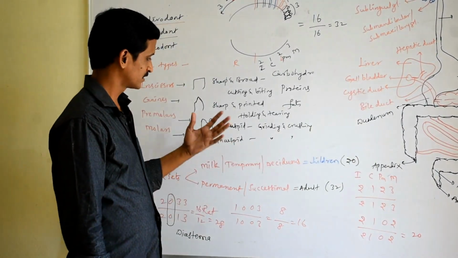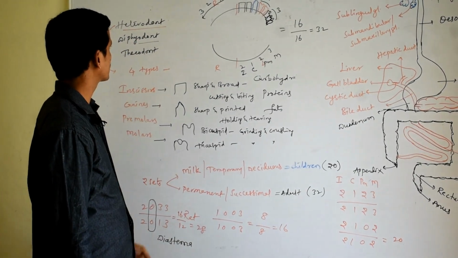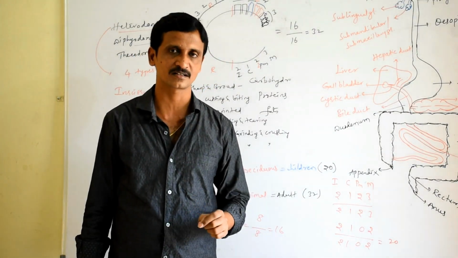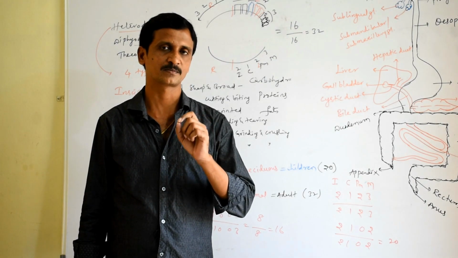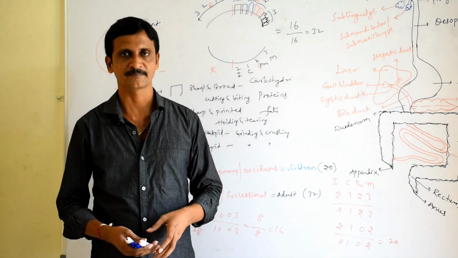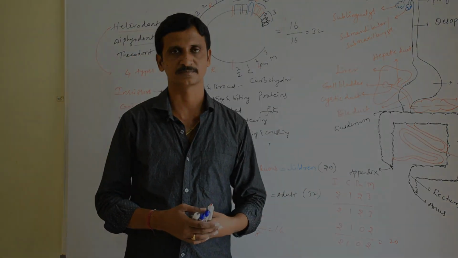Okay, and different other organisms may not possess heterodont teeth. For example, in the case of lizard and frog, all types of teeth are similar in shape and size. That's why the teeth present in lizard and frog are called homodont. Okay, so let us see the structure of an individual tooth.